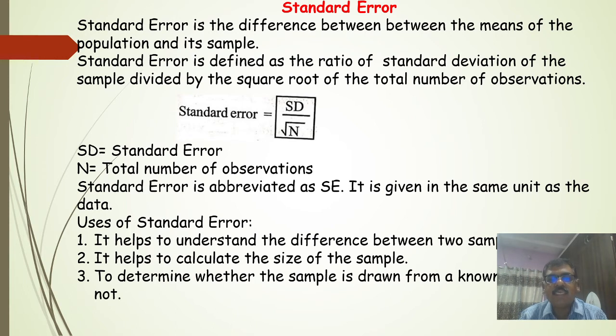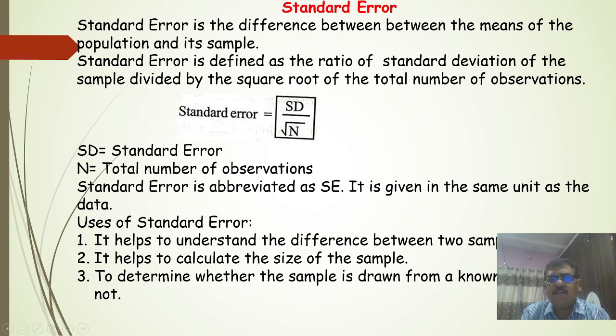The next one is the standard error. What is the standard error? Standard error is equal to the standard deviation divided by the square root of n. The standard error is the difference between the means of the population and its sample.